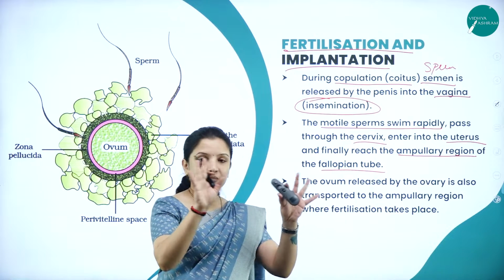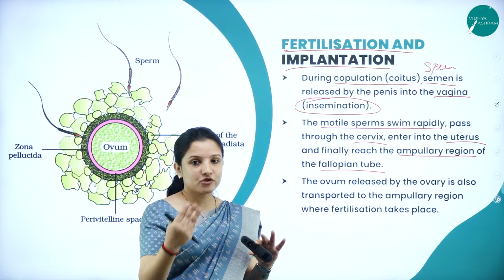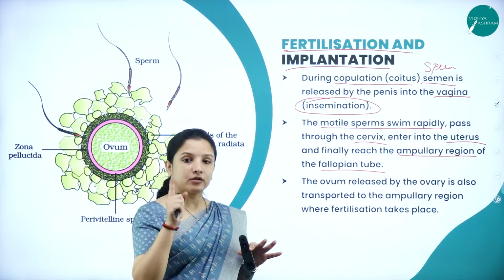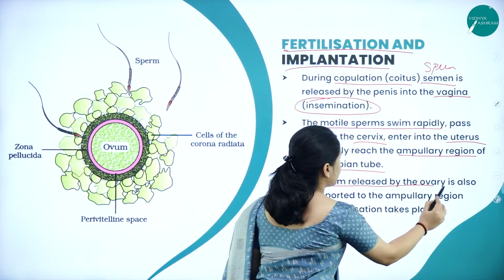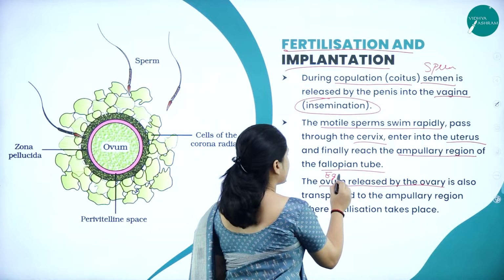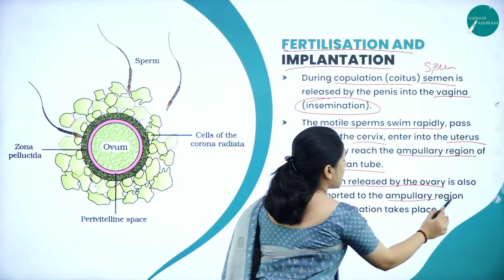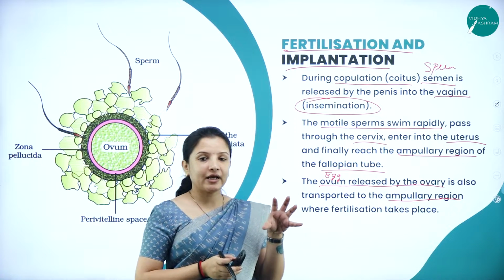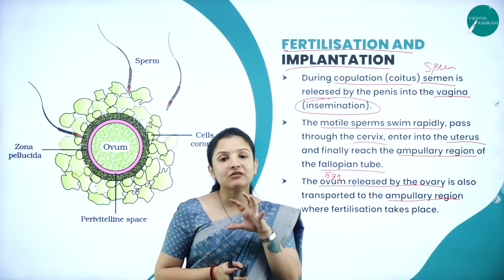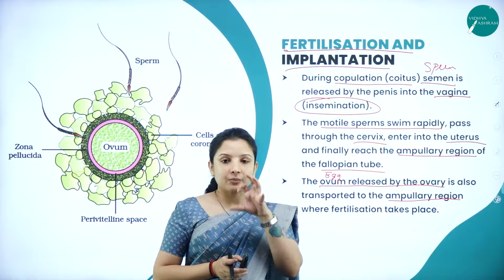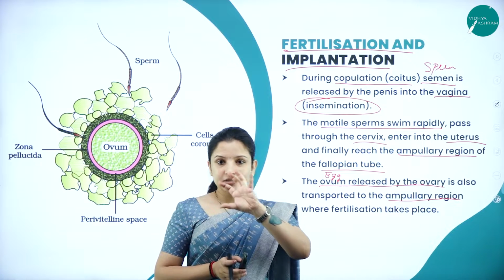Now here the sperm is ready. When the sperm is ready, the egg, the ovum, should be ready, right? So what will happen on the 14th day, during the follicular phase? The ovum will be released by the ovary. What is the ovum? It is nothing but the egg. It will be released by the ovary and will also get transported to the ampullary region. The ovum will be collected by the fimbriae present in the infundibulum of the fallopian tube. From the infundibulum, it will enter into the ampulla. So now the ovum is there in the ampulla.